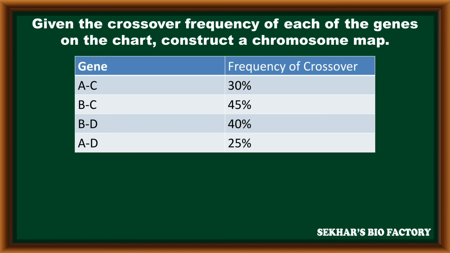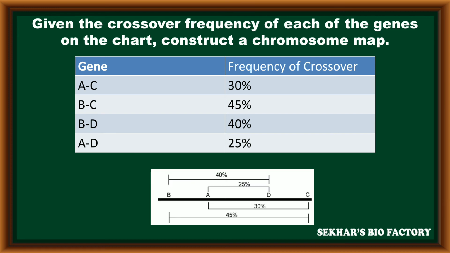First we have to take the highest percentage. There is a 45% frequency of crossing over between B and C, so first we have to arrange B and C with 45%. For example, this is the B gene and this is the C gene, having 45% frequency of crossing over. The next percentage is 40%, between B and D genes. So here the B gene is there, and with 40%, the D gene is arranged.